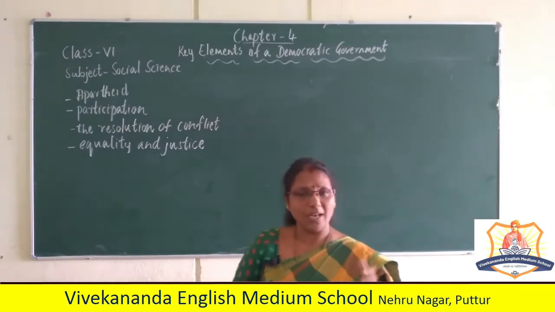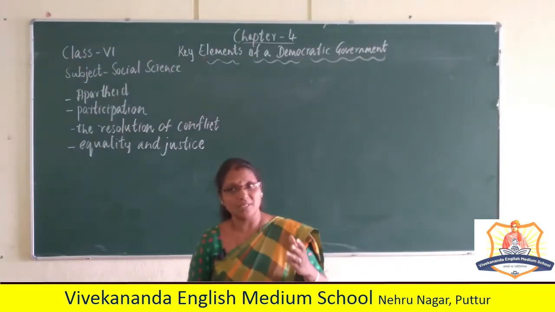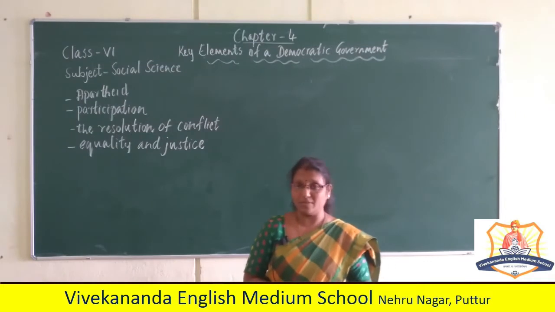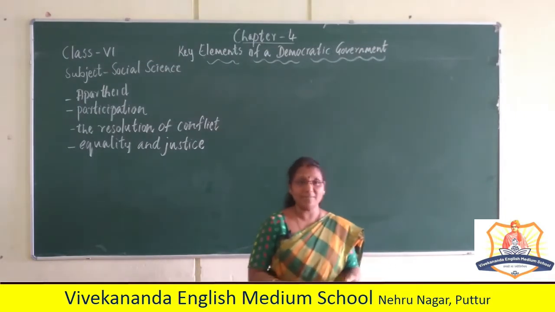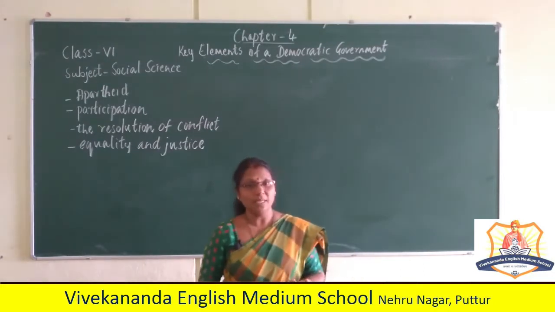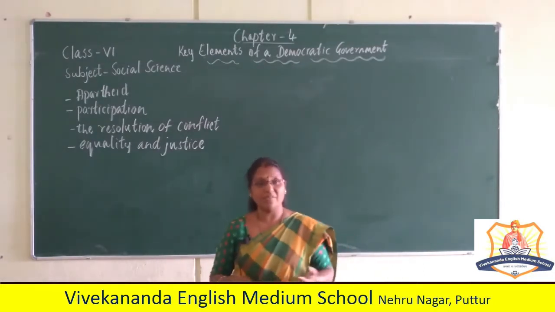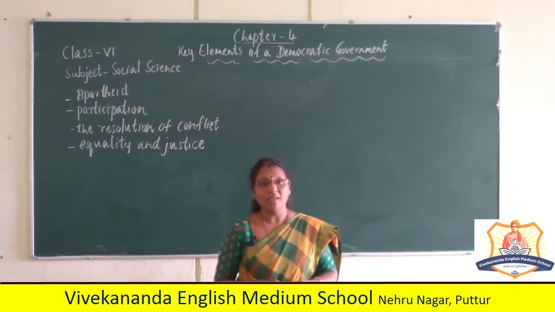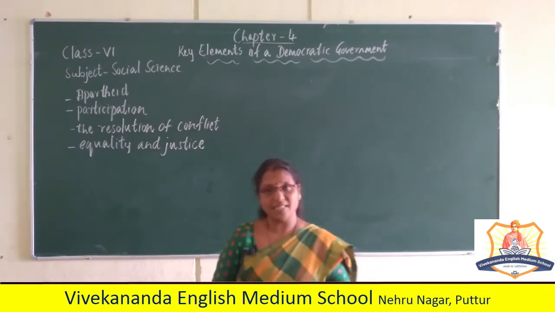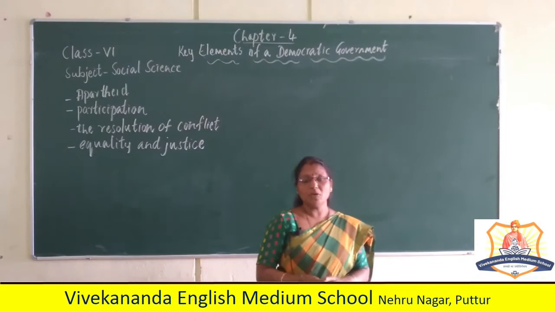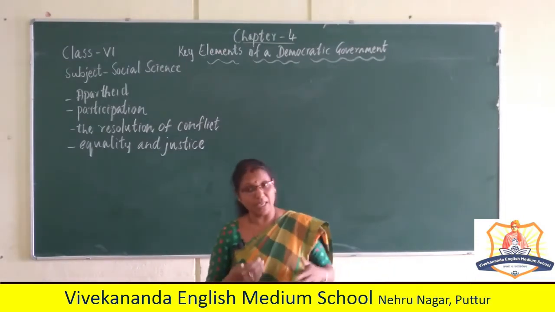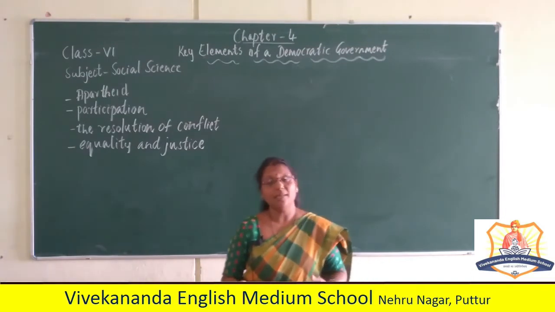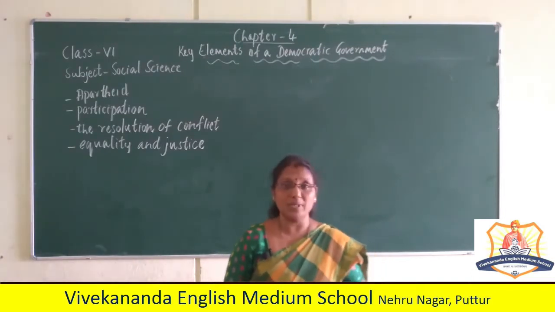Along with that you have learnt about the different types of government. What are the different types of government? Yes, we have 4 types: democratic government, dictatorship, monarchy and aristocracy. In a democratic government, what have you learned? The people give power to the government.